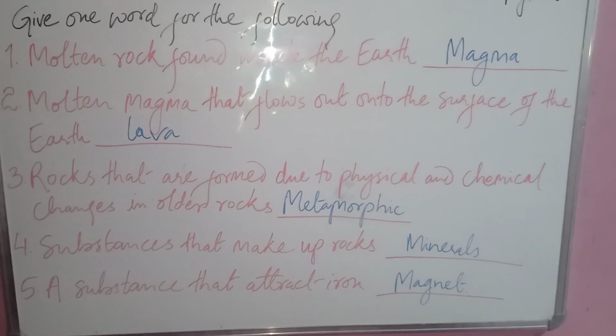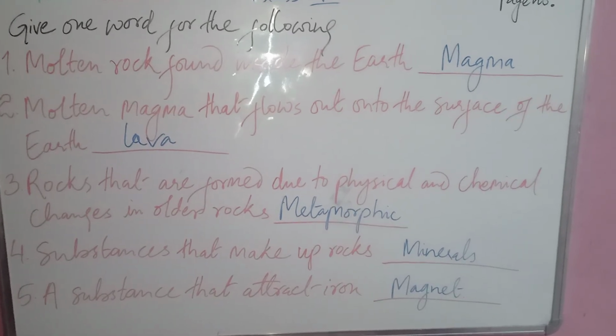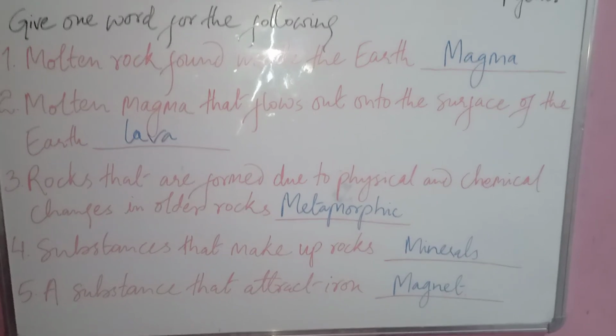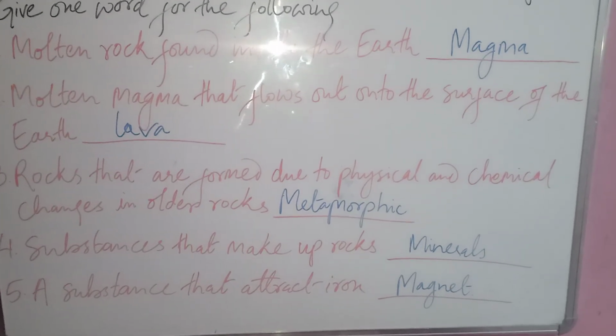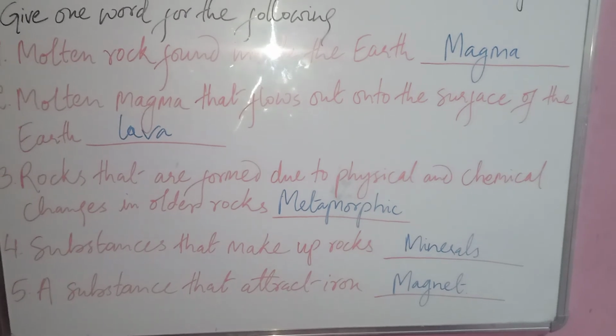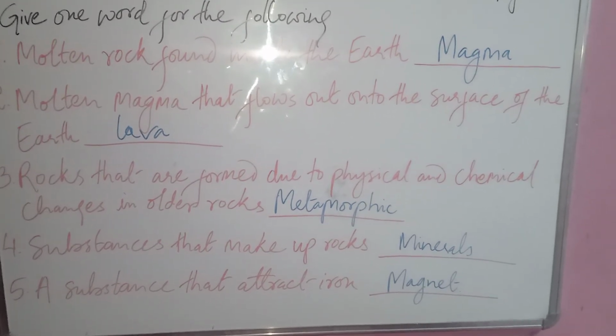And then question number 3, rocks that form due to the physical and chemical changes in older rocks, that will be your metamorphic rock. And then substance that make up rocks is a mineral. And the last one is substance that attract iron is a magnet.